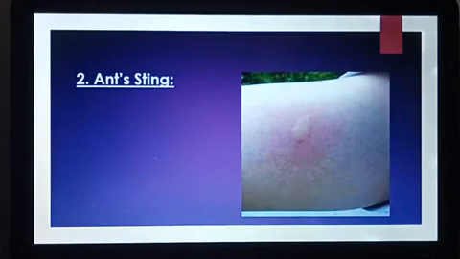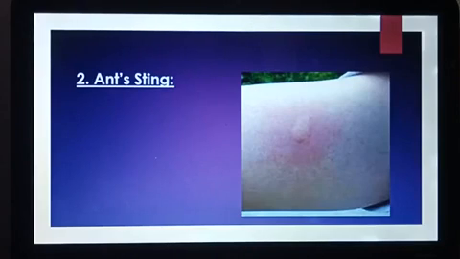Second one, ant sting. The sting of an ant contains an acid called formic acid. So, when an ant stings a person, it injects an acidic liquid into the skin of the person, which causes burning pain.